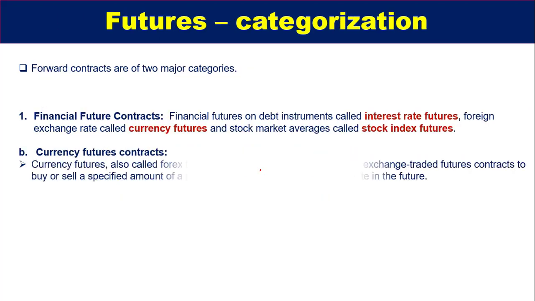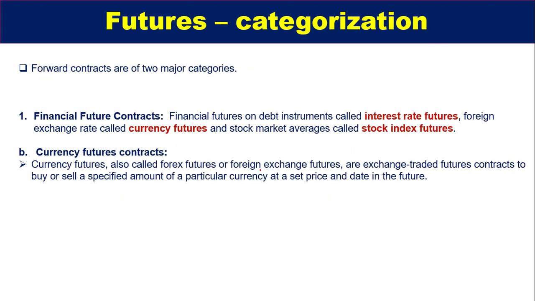Currency future contract under financial future contract. Currency futures, also called forex futures or foreign exchange futures, are exchange traded future contracts to buy or sell a specified amount of particular currency at a set price and date in the future.